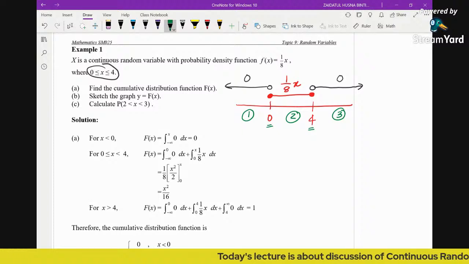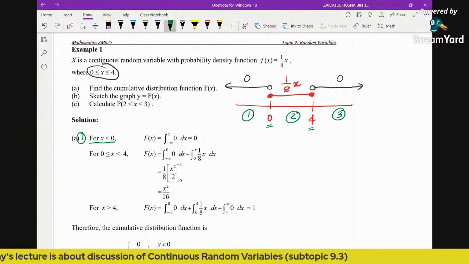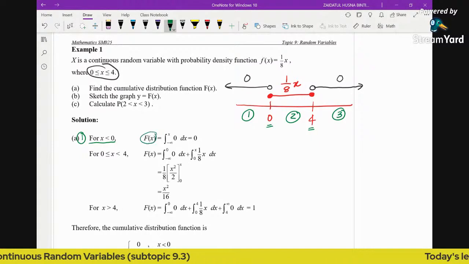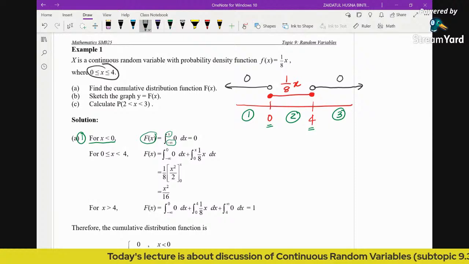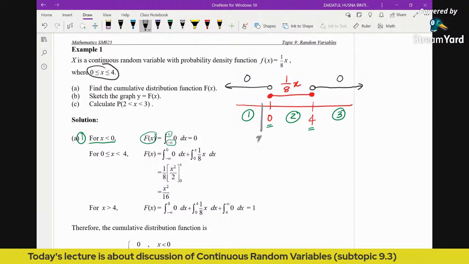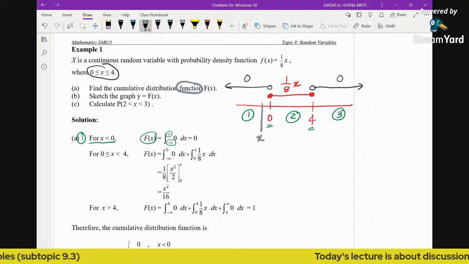Okay, so now for the first region, this is the region where x is less than 0, right? So the cumulative function is going to be the area from negative infinity until x. What we are going to do is put the x here. You are not going to integrate until 0. You are going to integrate until x because we should be obtaining a function. We are not looking for a value.